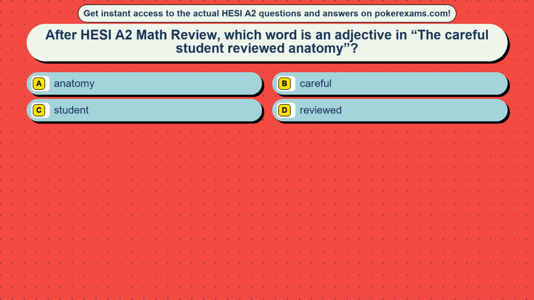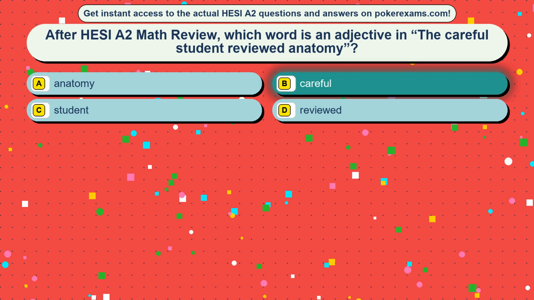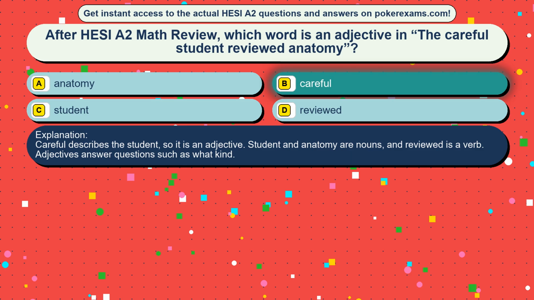Question 16. After HESI A2 Math review, which word is an adjective in "the careful student reviewed anatomy"? Option A, anatomy. Option B, careful. Option C, student. Option D, reviewed. The correct answer is option B, careful. Careful describes the student, so it is an adjective. Student and anatomy are nouns, and reviewed is a verb. Adjectives answer questions such as what kind.